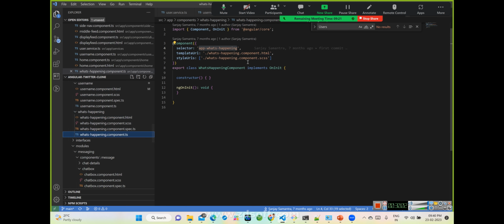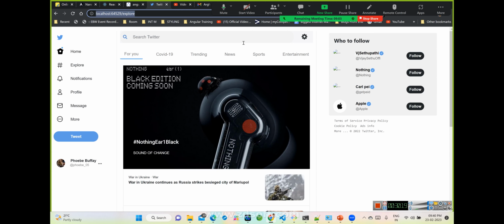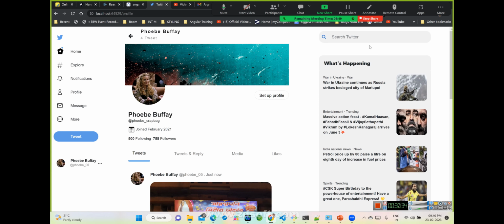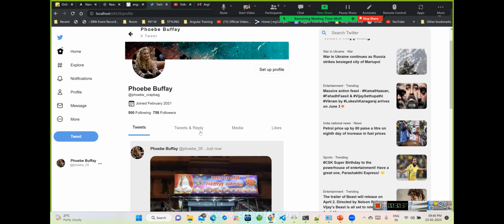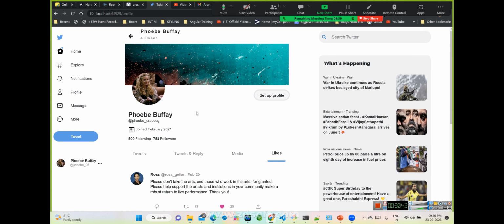Okay. So we understood the what's happening section, right? So this is all about the app, like how the sidebar, the tweet section, the tweet display section, and the what's happening sections are discussed. There are different other things also, I'm not discussing them, but things are the same. On click of explore, the route will be activated, and again there is an app bar, there is some display section, and there is a what to follow section. Static data is getting rendered. Similarly, notifications are there: app bar, display notification, what's happening section. Then there is the profile section, which has some app bar related things. We don't have setup profile and other functionalities as of now.